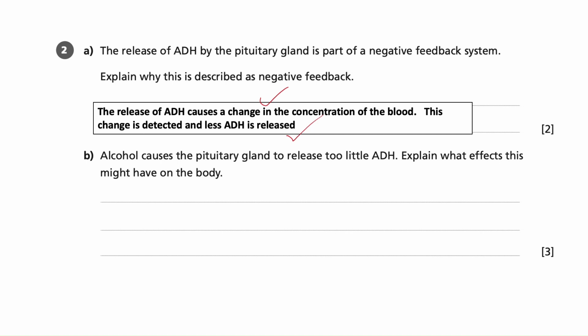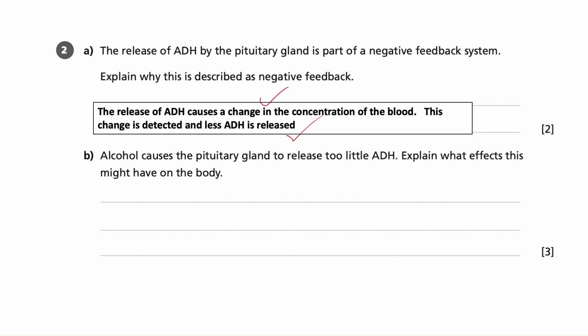For Part B, we've got alcohol causes the pituitary gland to release too little ADH. Explain what effect this might have on the body. So in terms of this, we're applying our knowledge of the pituitary gland and the action of ADH to the example of alcohol. This isn't something we're supposed to recall, we've got to apply our knowledge.